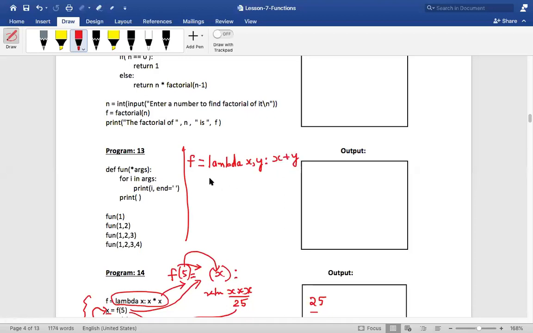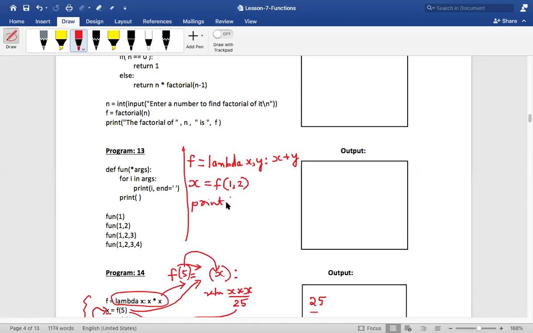X plus y. Now, if I want to call this lambda function, what do I have to do? I want to make this lambda function work. X is equal to this again. X can be anything. This is just a variable. F of 1 comma 2. Super. Now, what will be the value of x if I print the value of x?